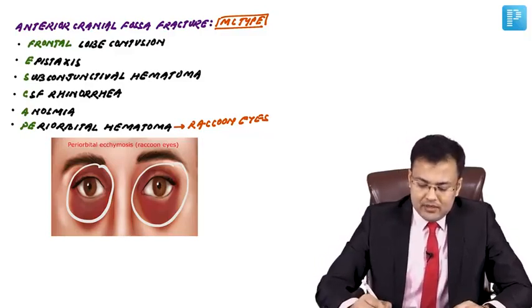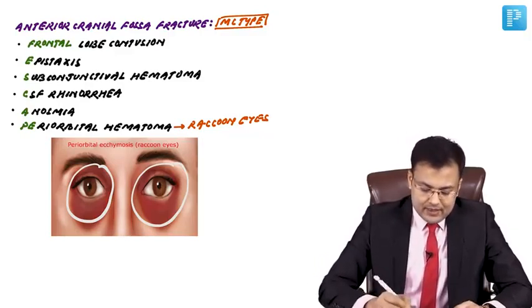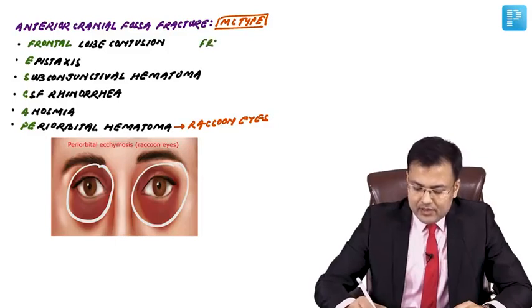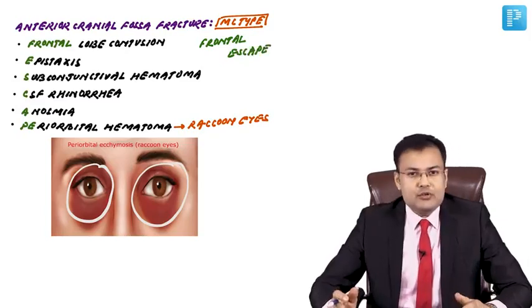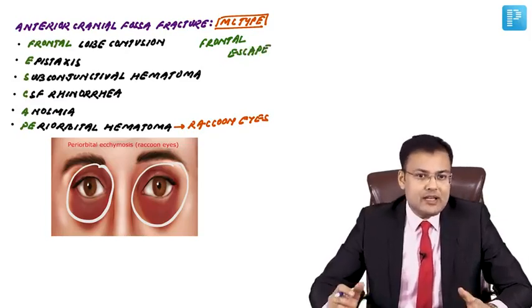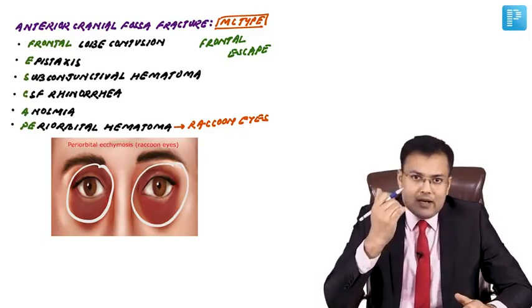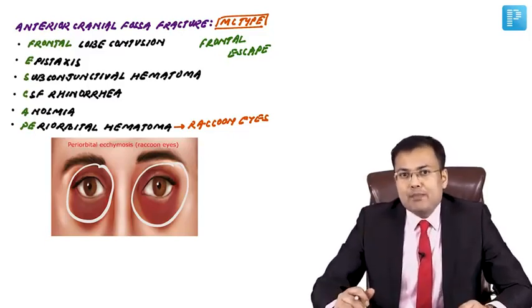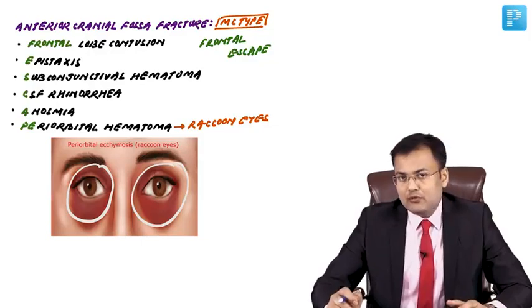So how to remember? The mnemonic is simple. It's frontal escape. Frontal lobe contusion, epistaxis, subconjunctival hematoma, CSF rhinorrhea, anosmia and periorbital hematoma, also known as raccoon eyes.